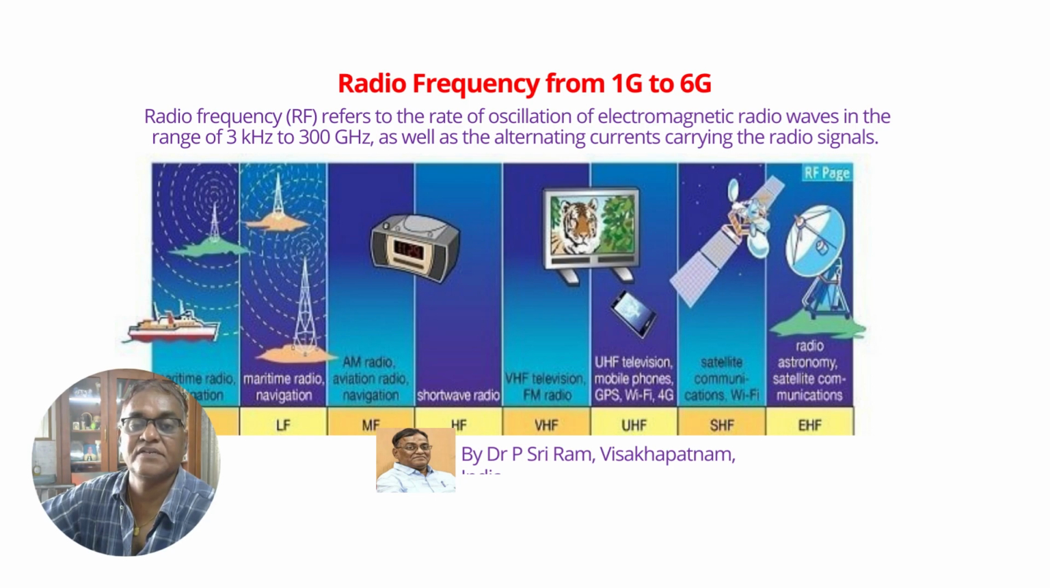The famous radio frequency ranges are denoted as VLF, LF, MF, HF, which means high frequency, VHF, very high frequency, UHF, which means ultra high frequency, and then it goes beyond to SHF and EHF. So the frequency range starts from 3 kilohertz and goes to 300 gigahertz in 1G to 5G technology.